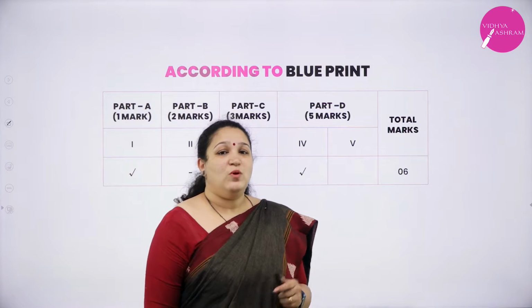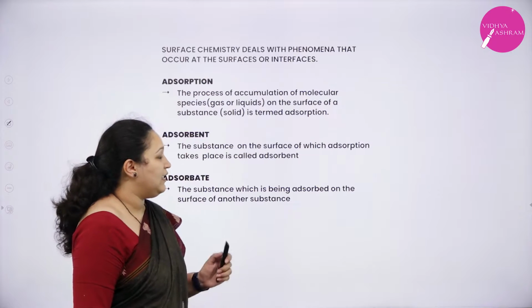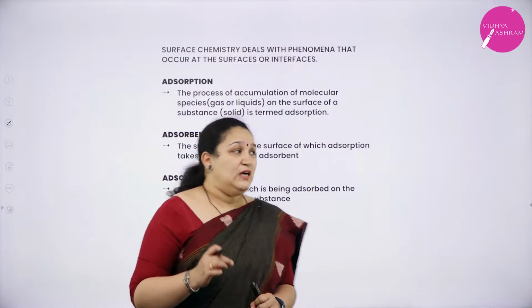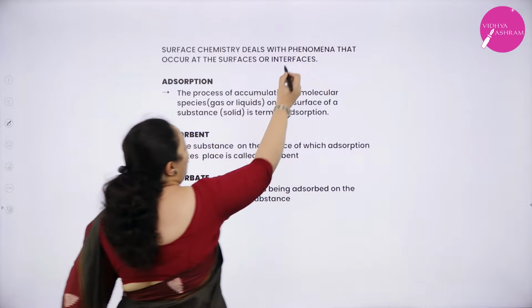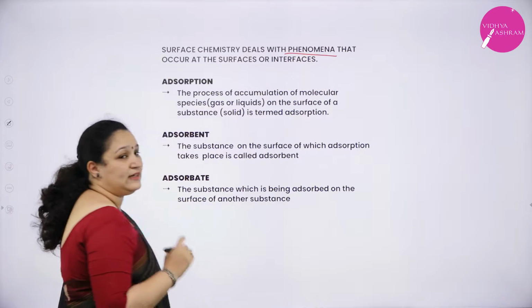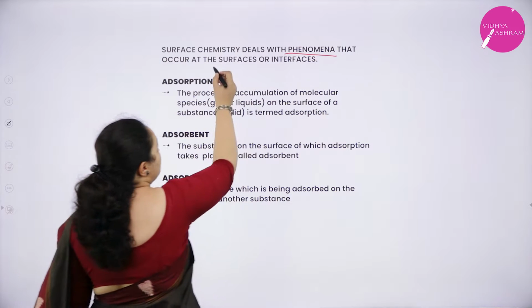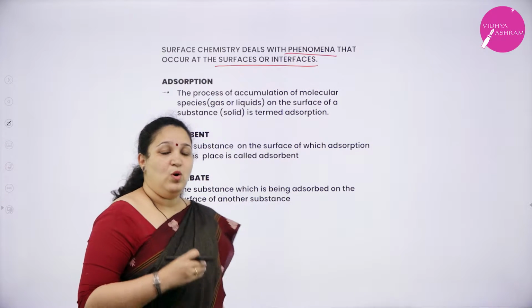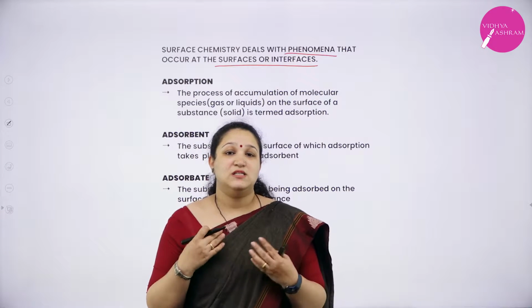Okay. So, what is surface chemistry? Surface chemistry deals with phenomena that occur at surfaces or interfaces. Now, what do you mean by surface?